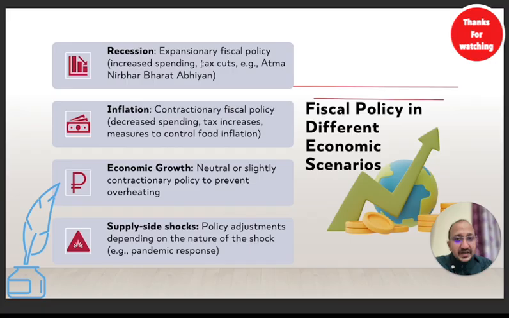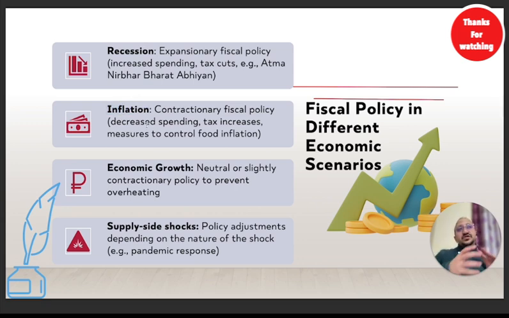Government will give some tax cuts as well. Tax will be decreased so that money is saved and people can buy more stuff. Once people start buying more stuff, what would happen over here? Again there will be a push, and there will be a boom in the economy. It will have a buzz effect in the economy. So this is how a fiscal policy can be expansionary during the recession days.